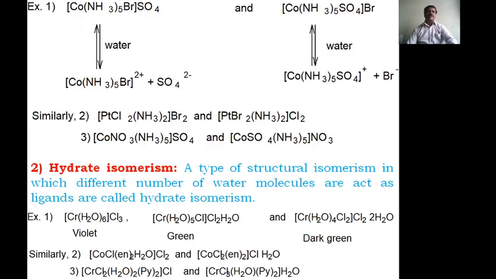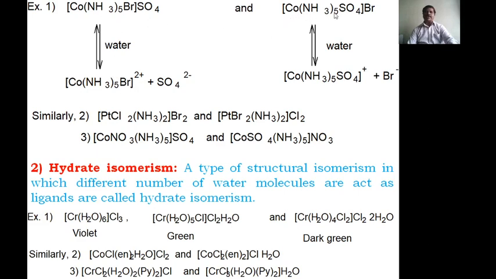Now here, for the example, you have to take first one, pentaamminebromocobalt(III) sulfate. This is the formula. When it dissolves in water, it produces this complex ion and another one, the sulfate ion. Complex ion, this is the sulfate ion, and therefore this is called an isomer.